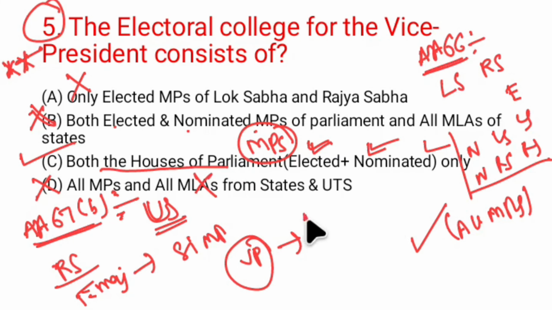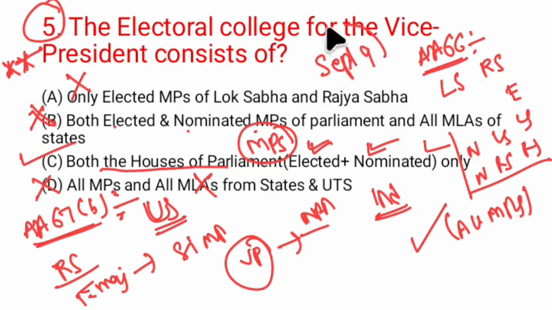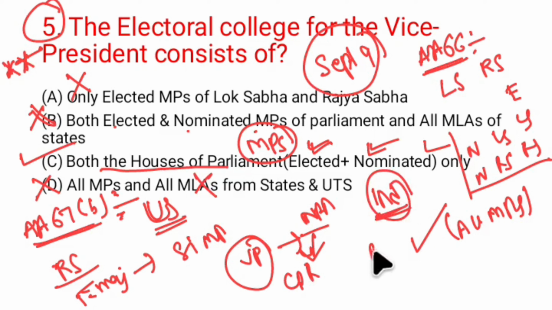From the NDA bloc and the India bloc, September 9th was the date announced by the Election Commission of India to conduct the elections for the vice president's office. From NDA, the candidate was C P Radhakrishnan, and from the India Alliance, B Sudarshan Reddy. These two were participating for the post of vice president. So for question number 5, option C is the correct option.